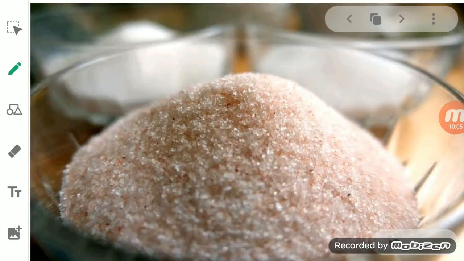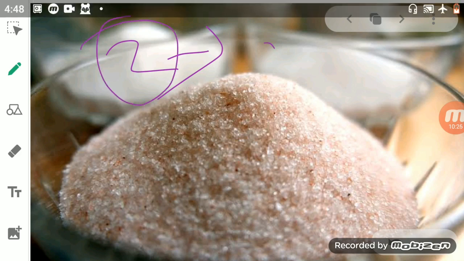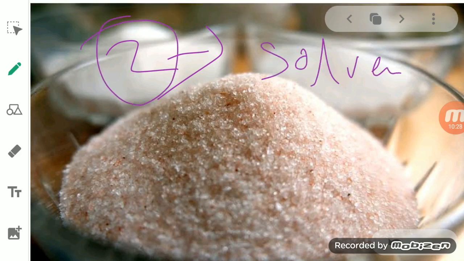Now see here, when we started, we were talking about how we can separate the different components of the mixture on the basis of physical property. Using a suitable solvent means that if two components are present and we mix both of them into a solvent, any kind of liquid, either water or anything else, one component out of two will get dissolved in it, while the other will not.